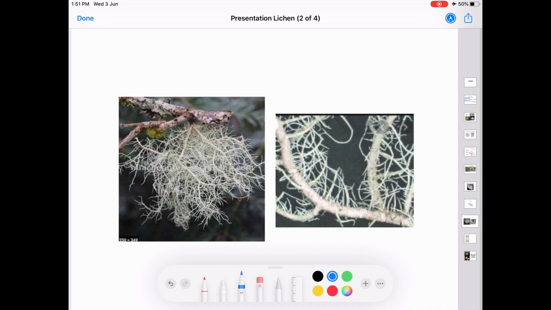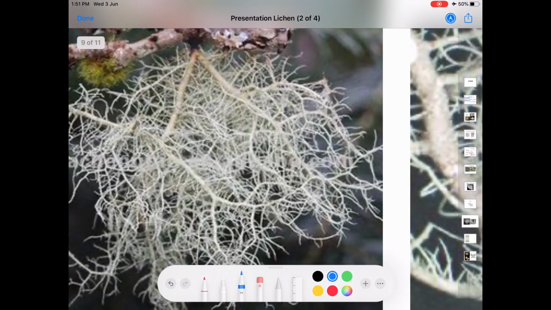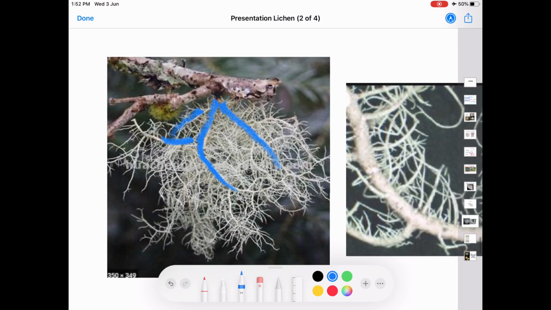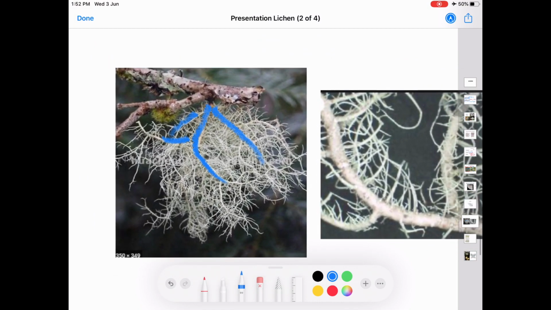The thallus is ribbon-like and branched. You can see the ribbon-like thallus here. Thallus is ribbon-like and highly branched. It grows erect or pendant.